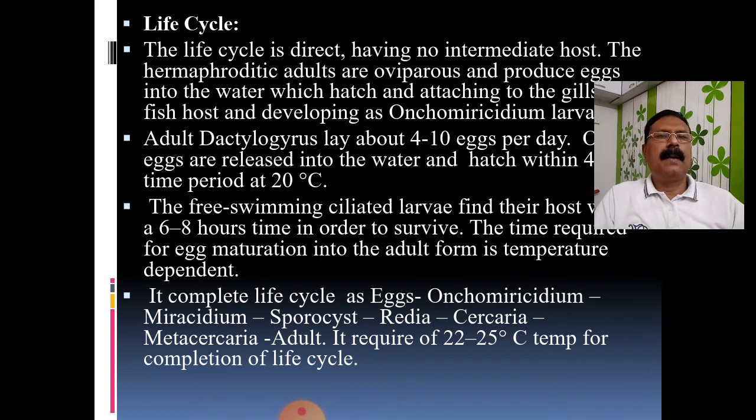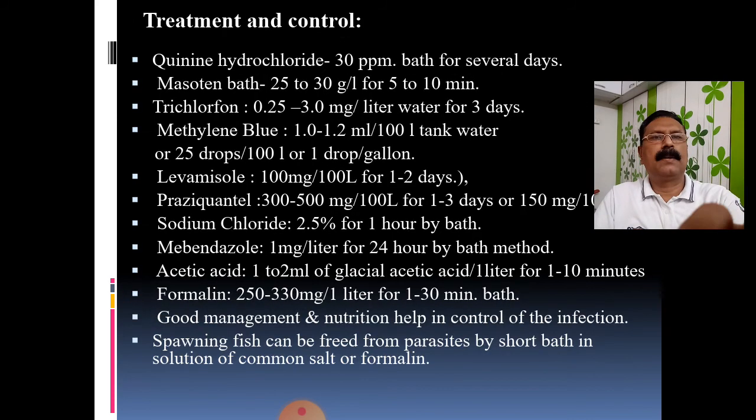So that is regarding the life cycle. We have seen the external characters of the Dactylogyrus, as well as the life cycle and symptoms of the Dactylogyrus. Now let us see about the treatment. This is a very common treatment, as in the case of other types of diseases.